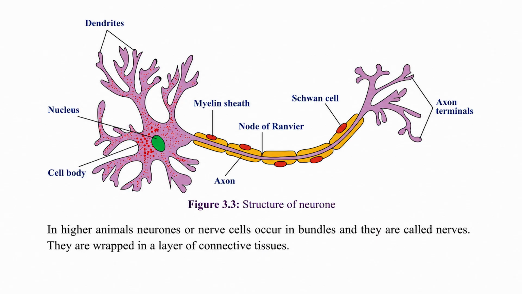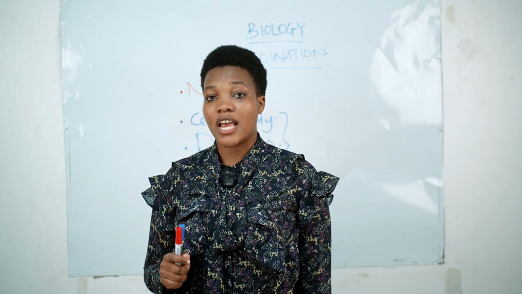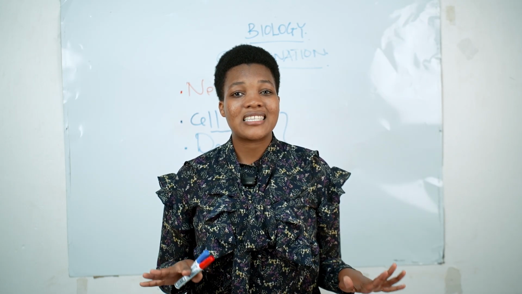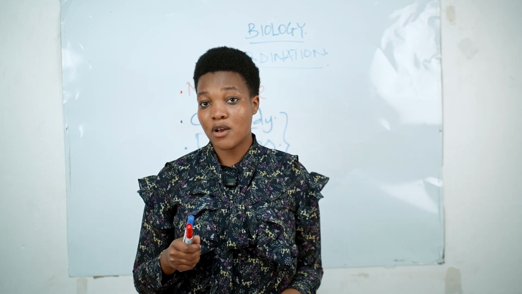Kwa dendrites kazi yake kubwa, zina take information from the other cell na kuziingiza kwenye cell body alafu kuzitransform kwenda kwenye axon. Hiyo ni mojawapo ya function ya dendrites. Dendrites zimeextend, unaweza kukuta cell moja ina dendrites nyingi, ziko kama matawi, zimegawanyika kama ambavyo mtaona kwenye picha hapo.